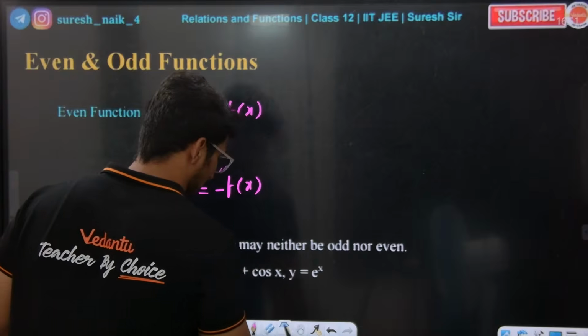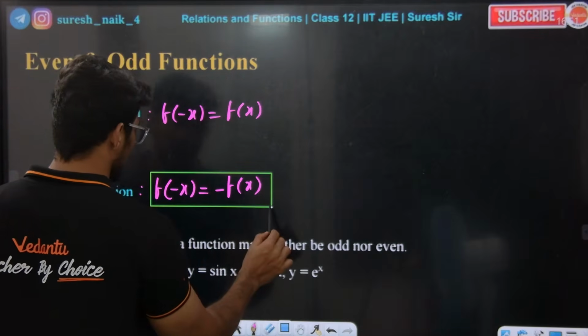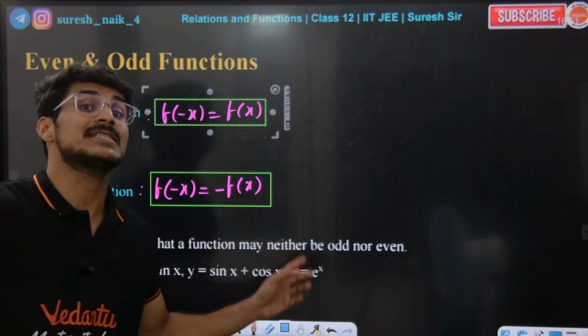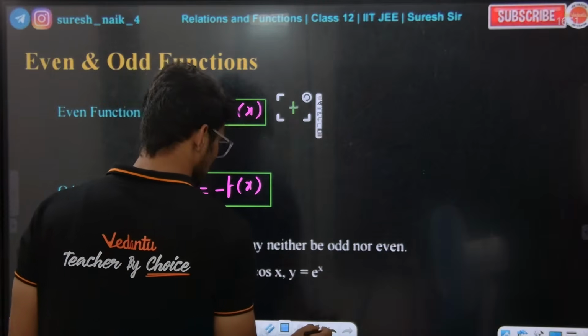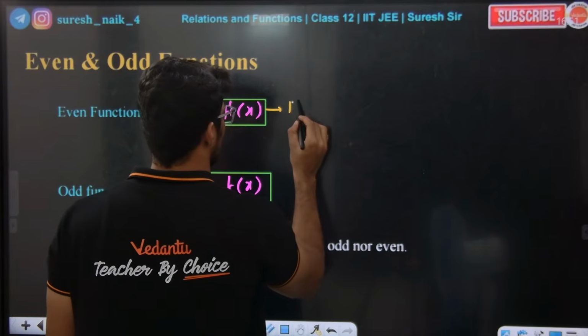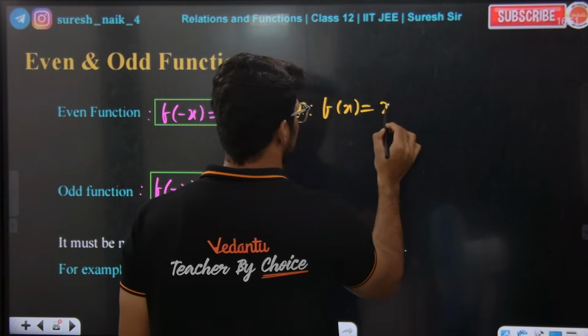So now the concept we are going to see is even odd functions, right? If f of minus x is equal to f of x, it is even. If f of minus x is equal to minus f of x, it is an odd function. See a simple example. For example, f of x is equal to x square.